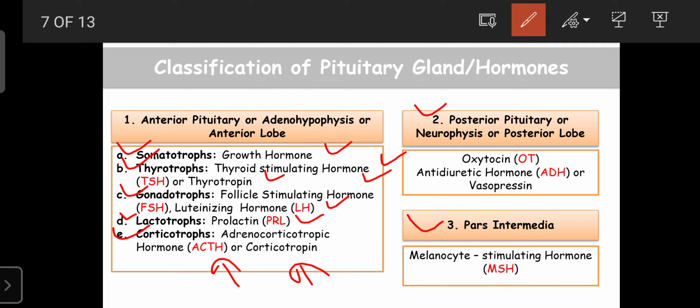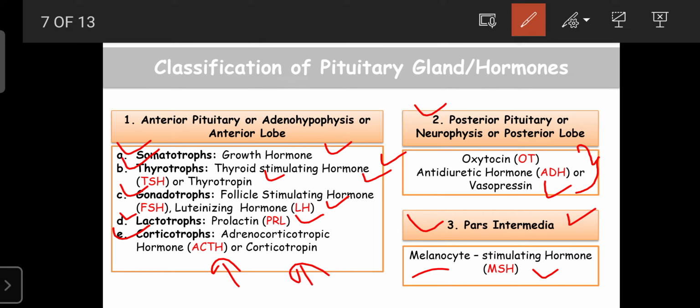Okay, then the posterior pituitary, also known as the neurohypophysis or posterior lobe, is only involved in the secretion of hormones, not in their synthesis. Oxytocin and antidiuretic hormone, or vasopressin, are synthesized in the neurons of the hypothalamus, but secreted from the posterior pituitary gland. Then there is a region between the anterior and posterior lobes known as the pars intermedia. It can secrete the melanocyte stimulating hormone, also known as MSH.